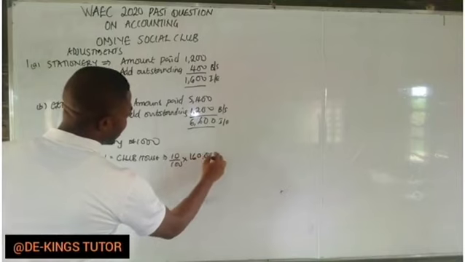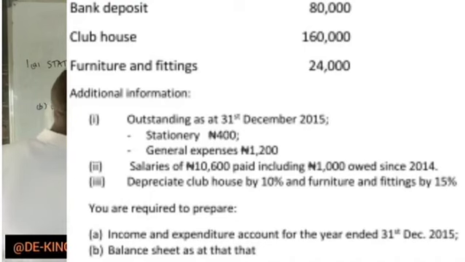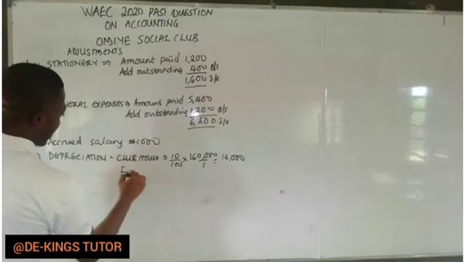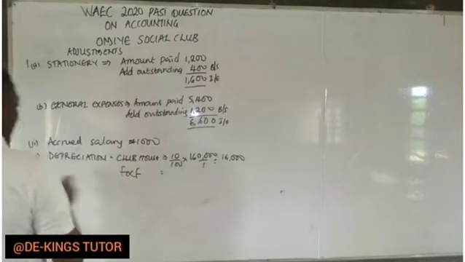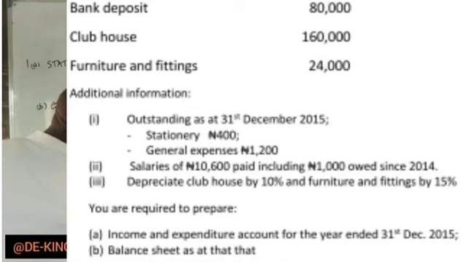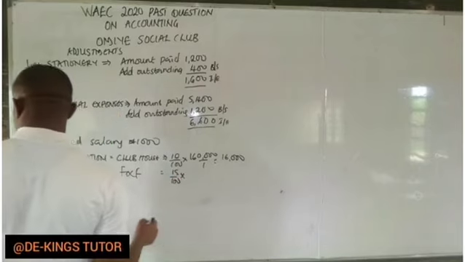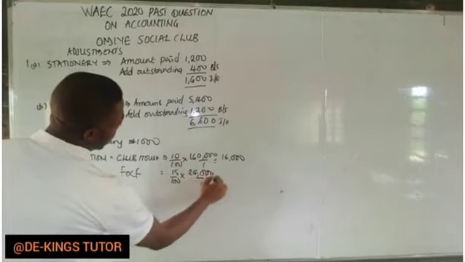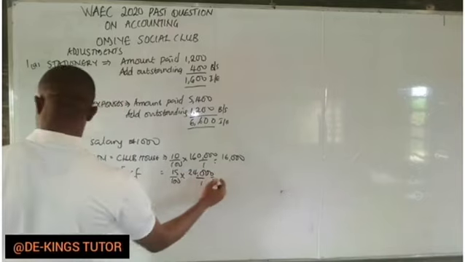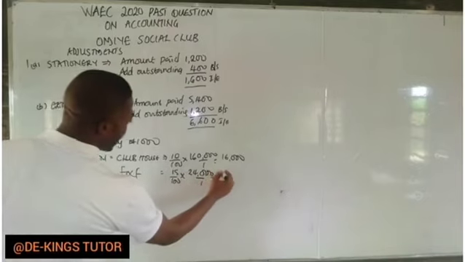We will also depreciate furniture and fittings, F and F, at 15%. And the cost of the asset is 24,000. So 15% of 24,000 will give us 3,600.